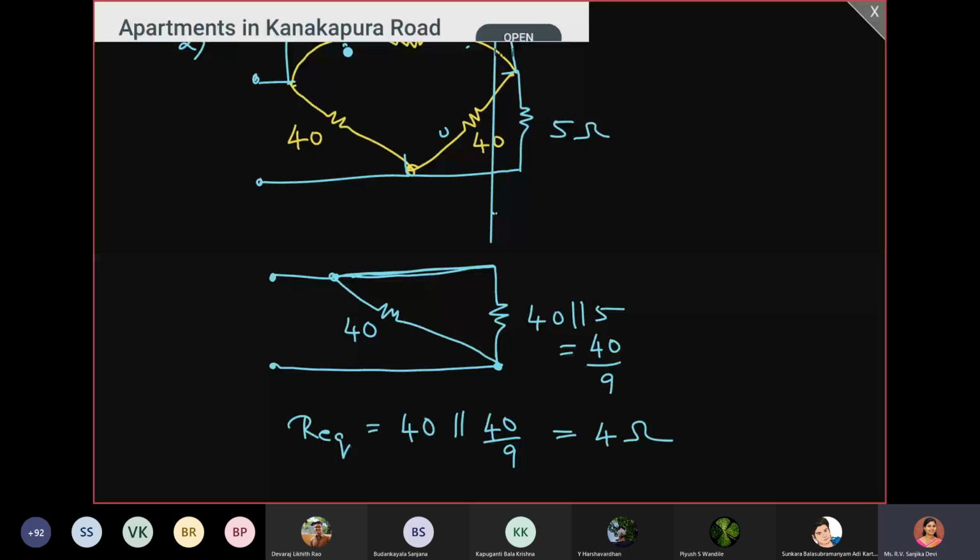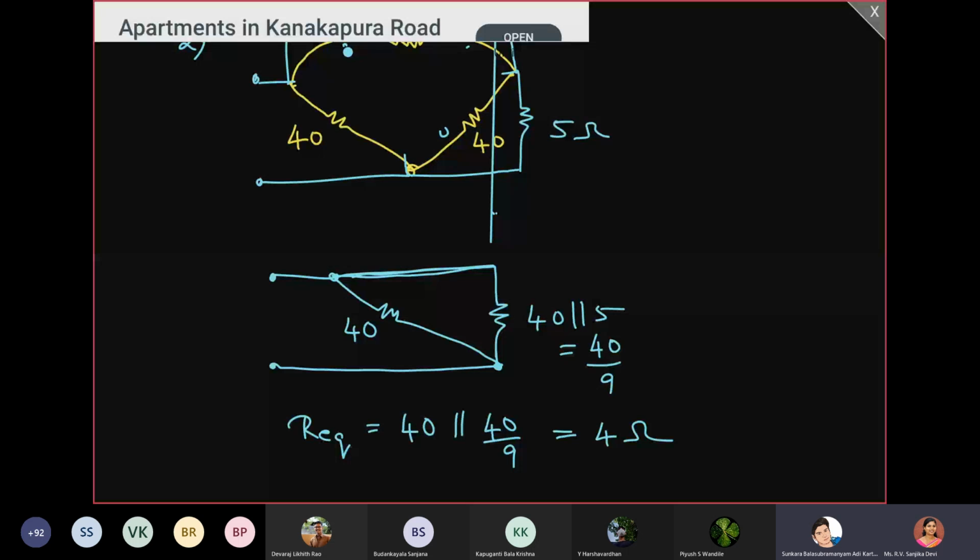Ma'am, you mean the 6, 5, 10, which are in a triangular shape, we have to convert to a star, ma'am? That 6, 5, 10 you can convert into star. That will help you to solve it easily.